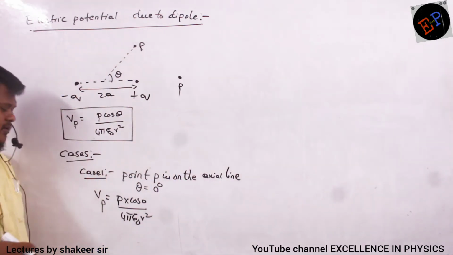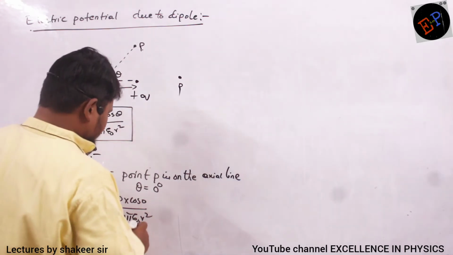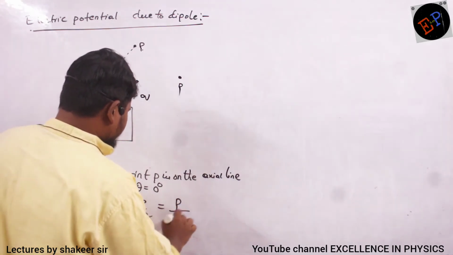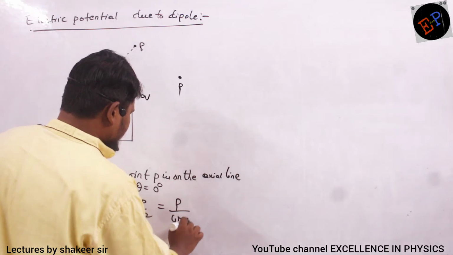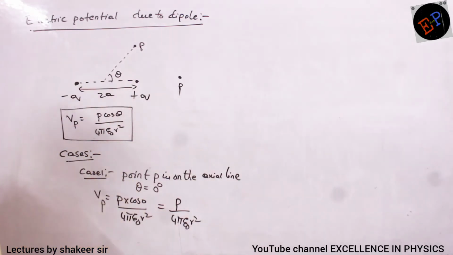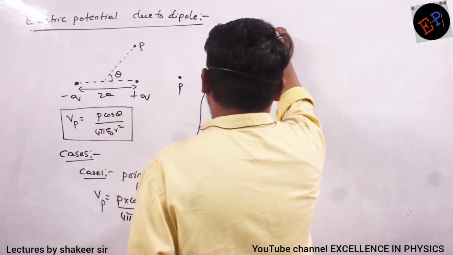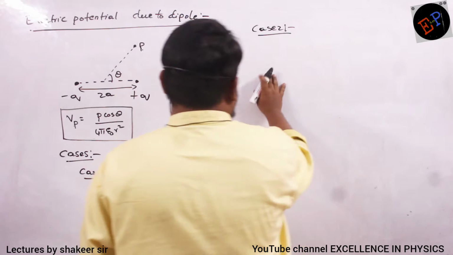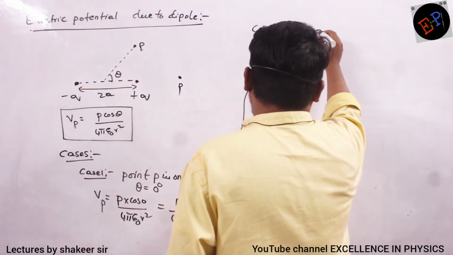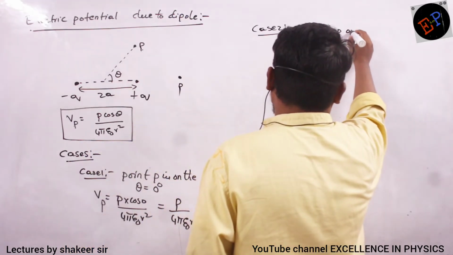Cos 0 is 1, so it is P divided by 4 pi epsilon naught into r square. This is the equation to calculate the potential on the axial line of the dipole. Next we study case number 2, where point P is on the equatorial line.